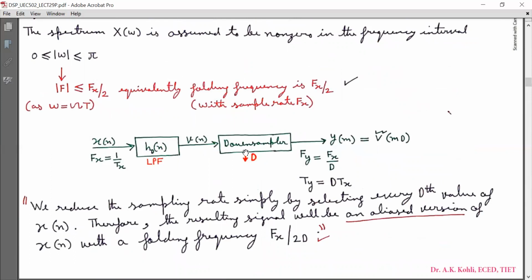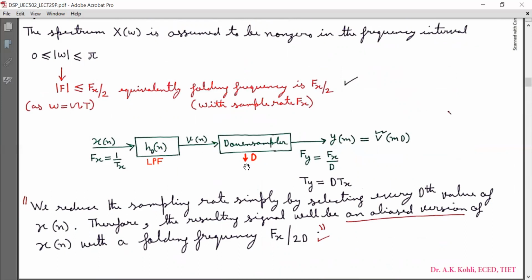Now the points which need to be noted: the input signal xn is having sampling rate Fx. Here the low-pass filter should be well-designed. The output of the low-pass filter is vn, which is passed through a downsampler.